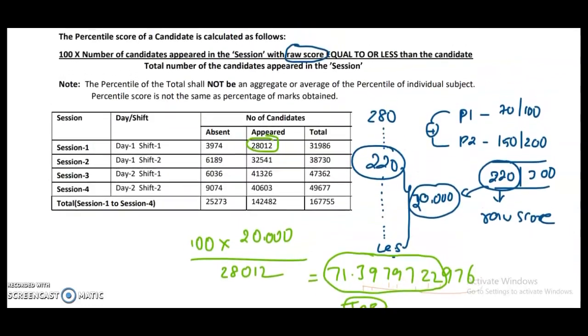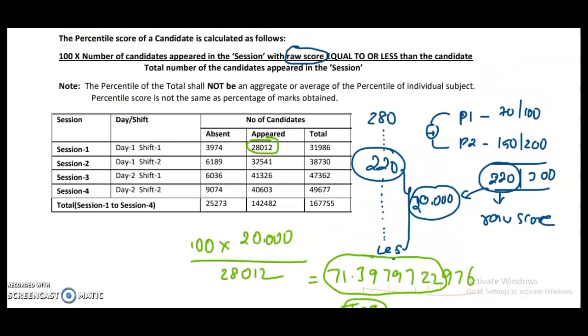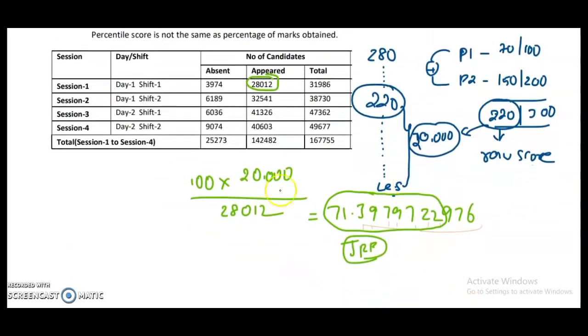This is how the National Testing Agency follows the normalization procedure based upon the percentile. This procedure is useful to convert your raw score out of 300 marks to 100 marks, that is the normalization or percentile method.